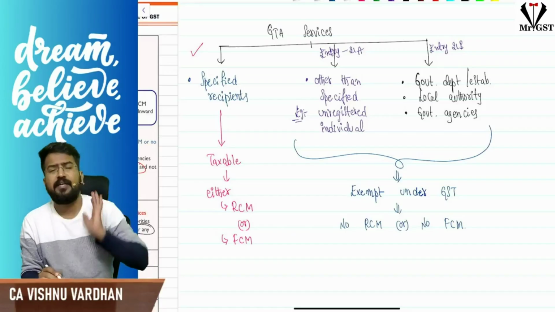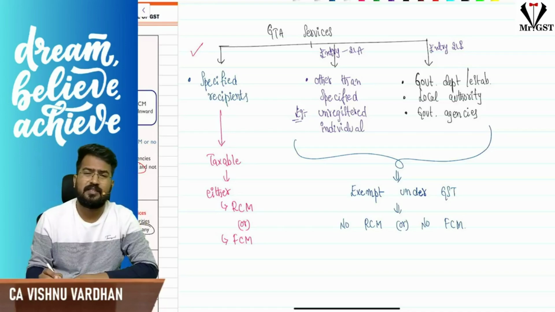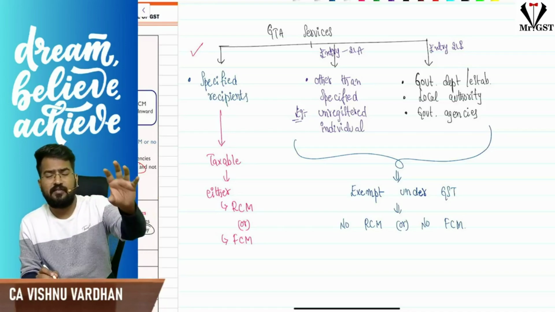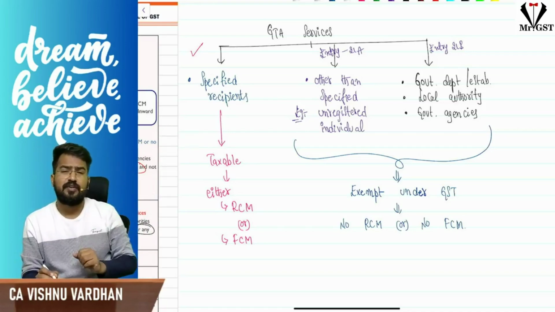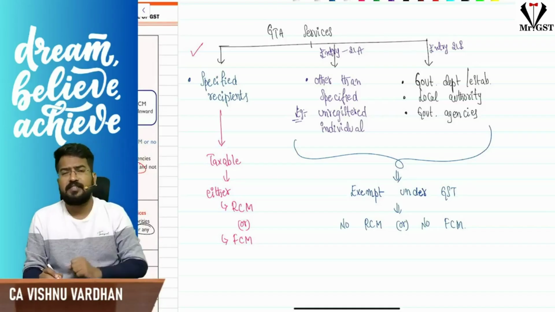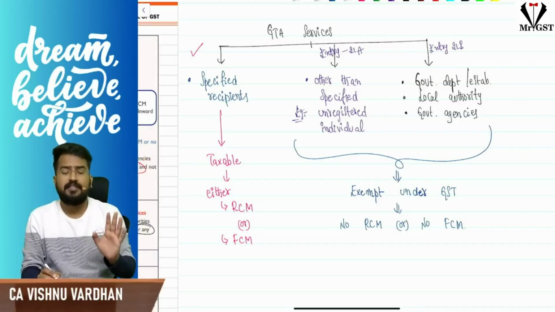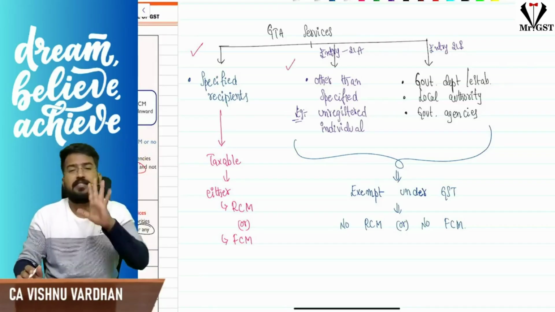To anybody else, if GTA is providing services, for example, individuals who are not registered under GST. For example, you are traveling, like you are in a hostel, vacating the hostel after your exams and going to your native, booking your luggage in the GTA, paying consideration. Is it coming under RCM? Leave about RCM, sir. It is exempt under GST, so there is no question of RCM or FCM.